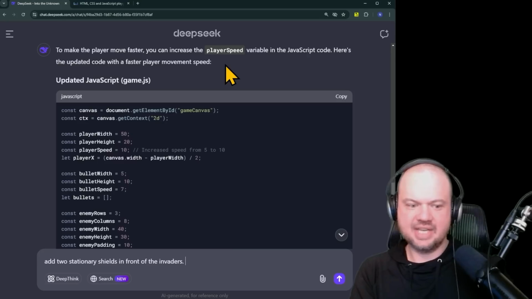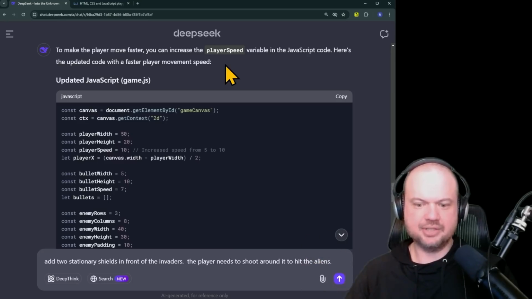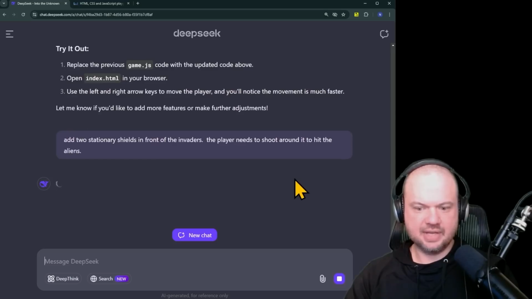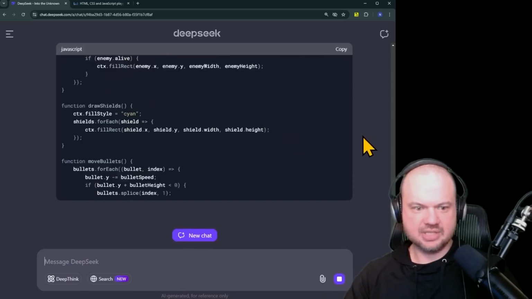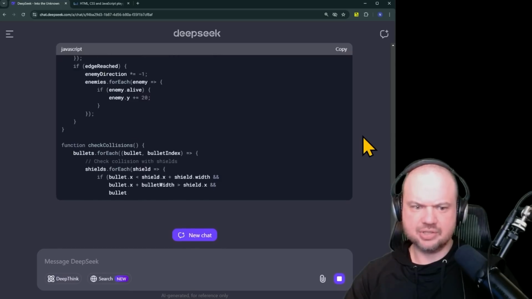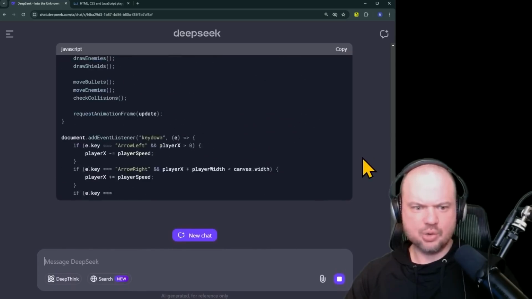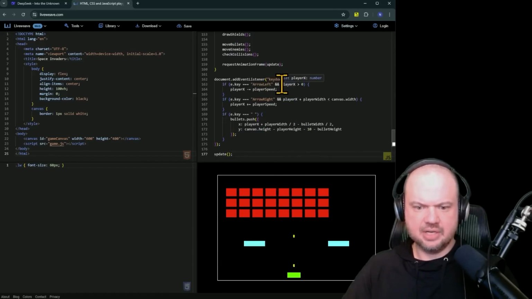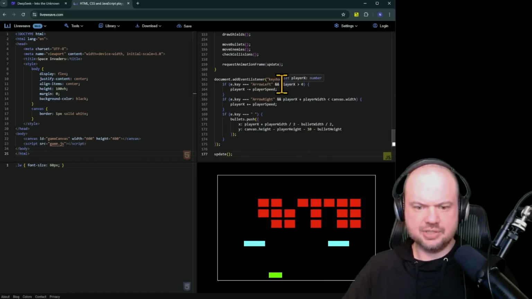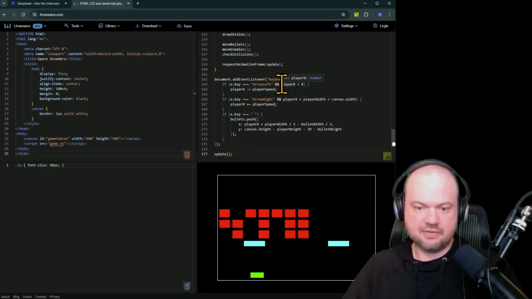All right, we're going to say add two stationary shields in front of the invaders. The player needs to shoot around it to hit the aliens. All right, let's try that. So far it's really good, really fast. Yeah, really impressive at how quickly it's able to generate this code. Keep in mind, this is an open source model, so you can even run this locally, assuming you have the hardware for it. So let's try that. All right. So yeah, okay, you've got the two shields here, right? And if I hit the shields, they stop the shot from happening.